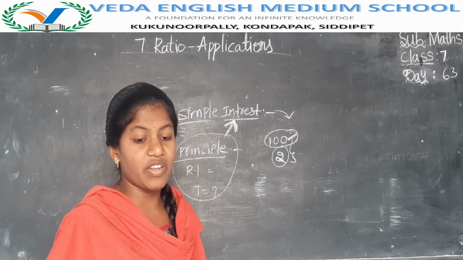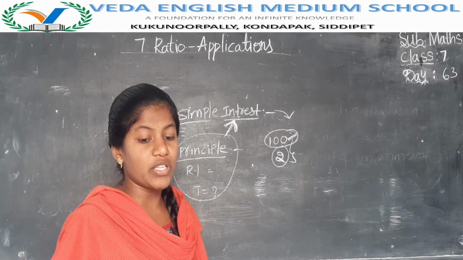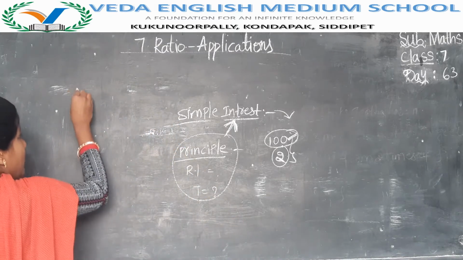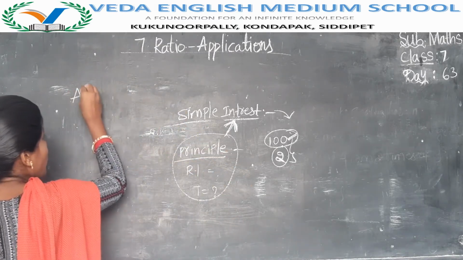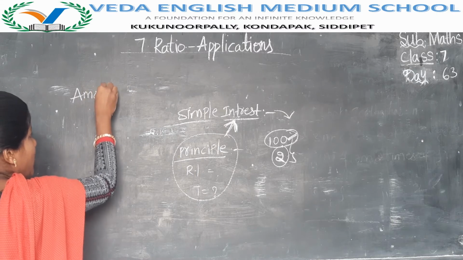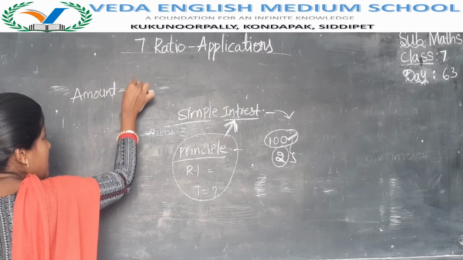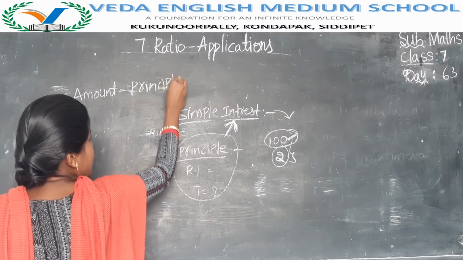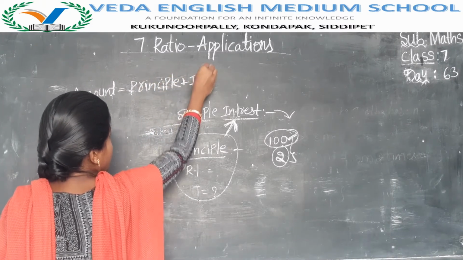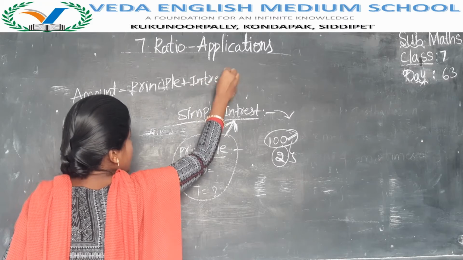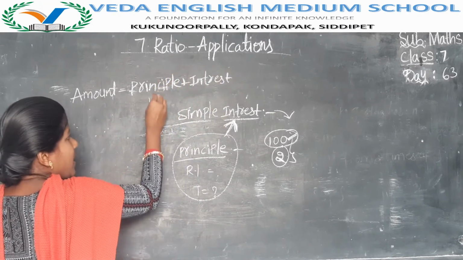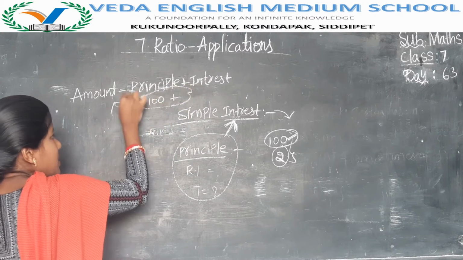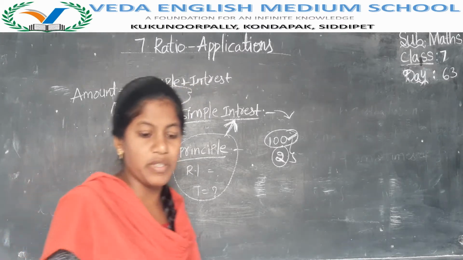To find this we have one formula, that is amount is equal to principal P plus I. 2 months తర్వాత వాళ్ళకి మొత్తం ఎంత అమౌంట్ పే చేయాలంటే principal plus interest. నేను తీసుకున్న 100 rupees కి ఎంత ఇంట్రెస్ట్ అయిందో కలిపి పే చేయాలి. మొత్తం వాళ్ళకి ఇంత అమౌంట్ పే చేయాలని ఉంటుంది. Okay? It is about principal and interest.